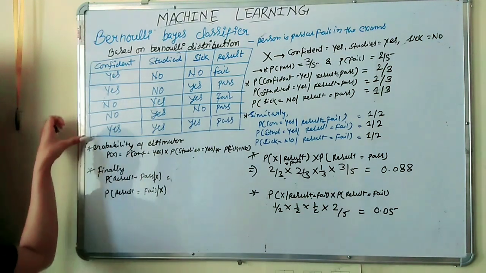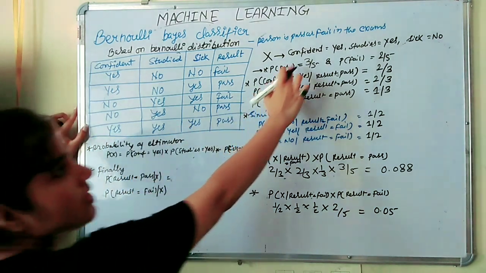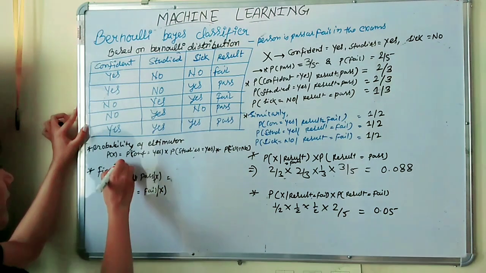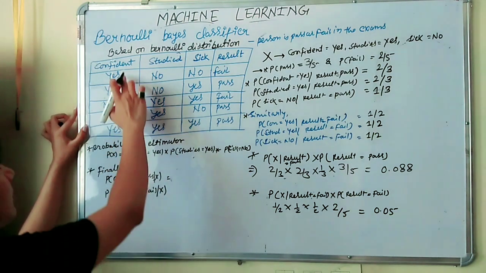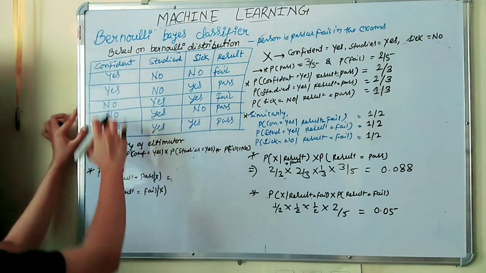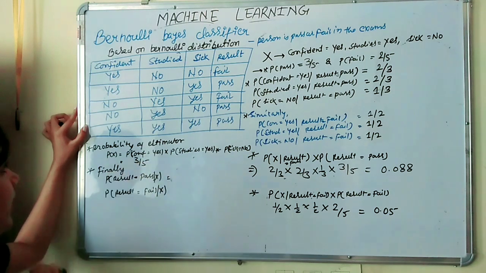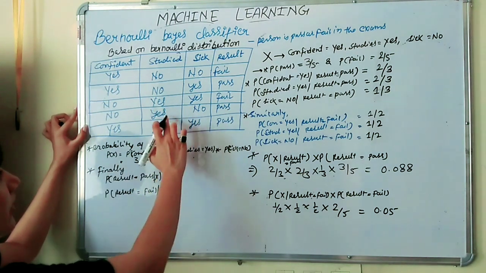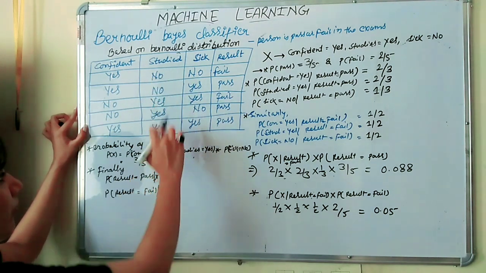Now in next step we will find the probability of estimator. This is the estimator, confident, studied and sick. So simply we will find the P confident equal to yes. So how many yes we have? 1, 2, 3, and total number of confidence is 5. So the probability is 3 by 5 into, for studied equal to yes, total number of yes we have 3 and total number of studied outcomes is 1, 2, 3, 4, 5.